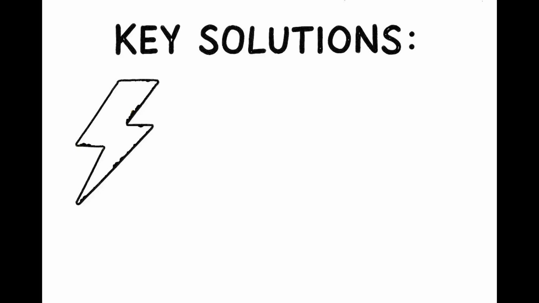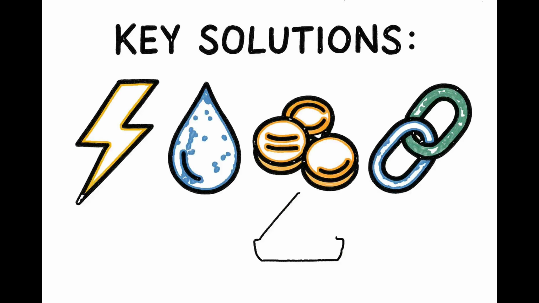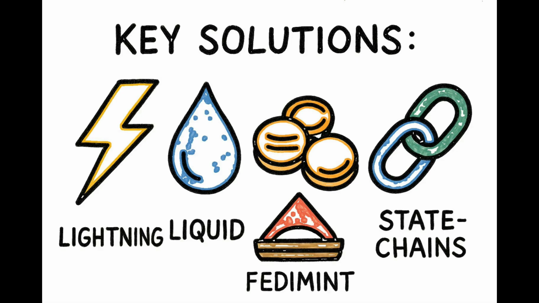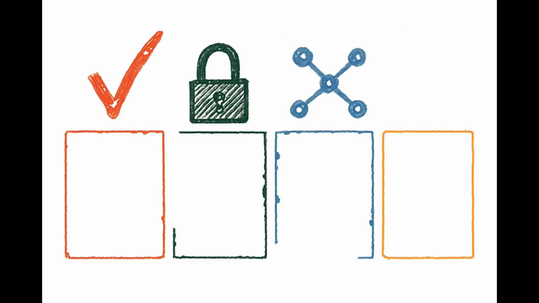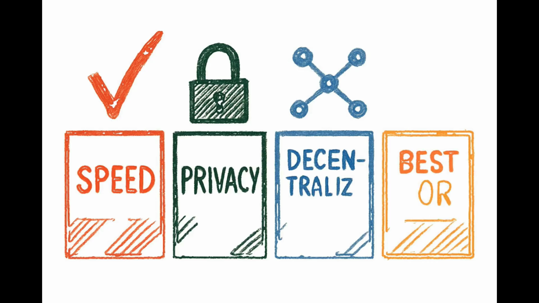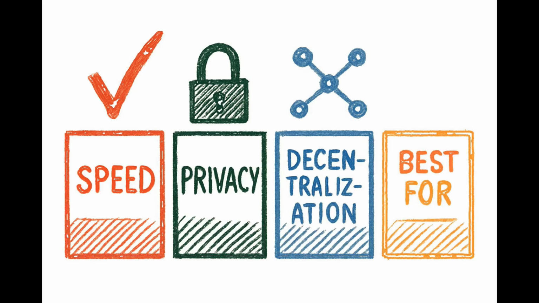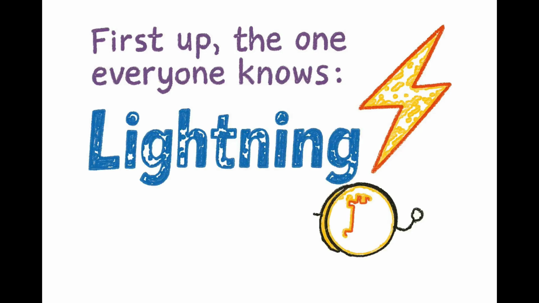We'll look at 5 key solutions: Lightning, Liquid, Fedimint, Arc, and Statechains, and we'll judge them on 4 crucial metrics: speed, privacy, decentralization, and what they're actually best for. First up, the one everyone knows, Lightning.